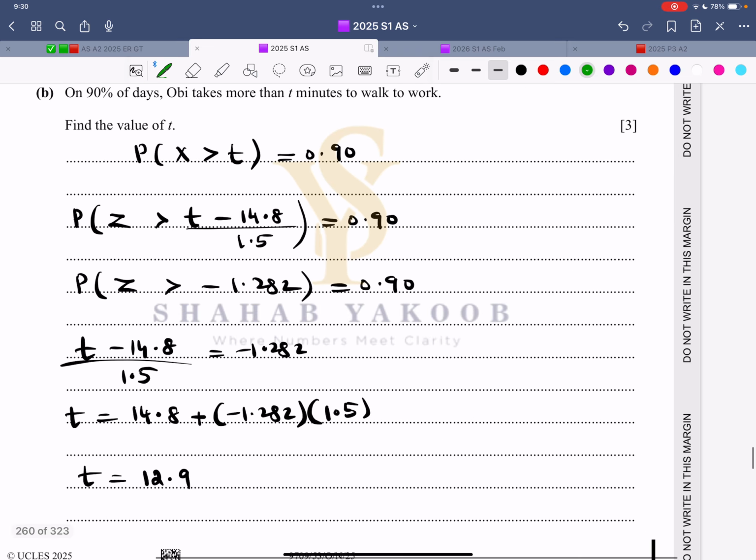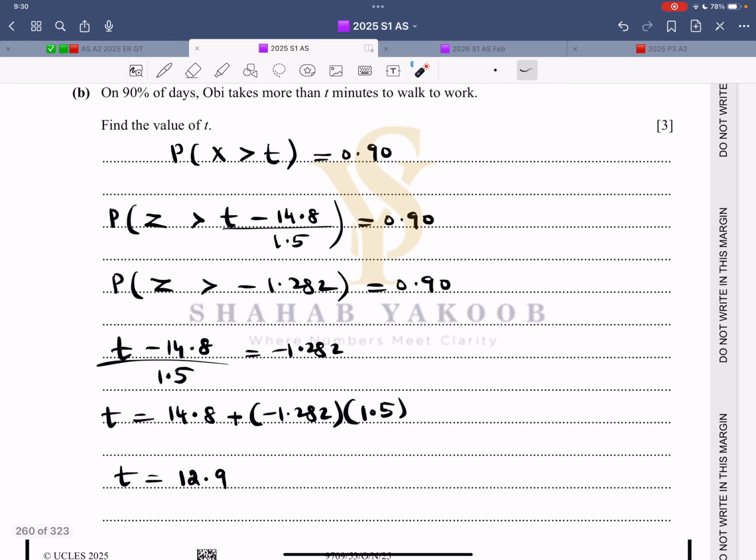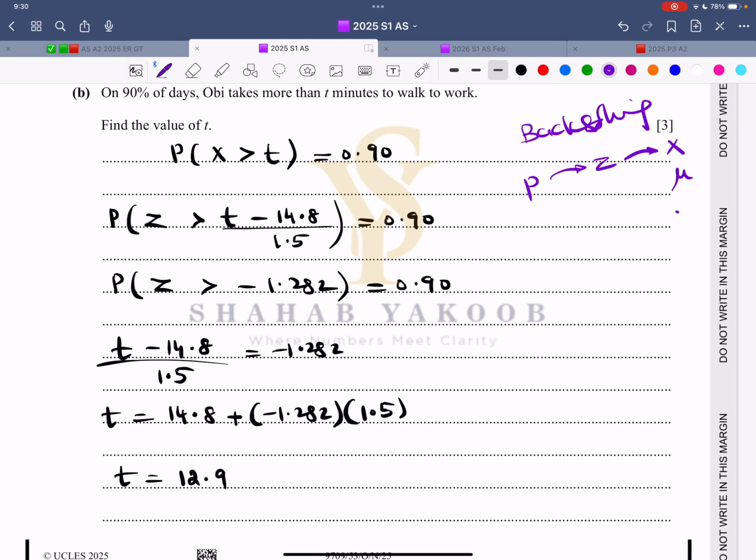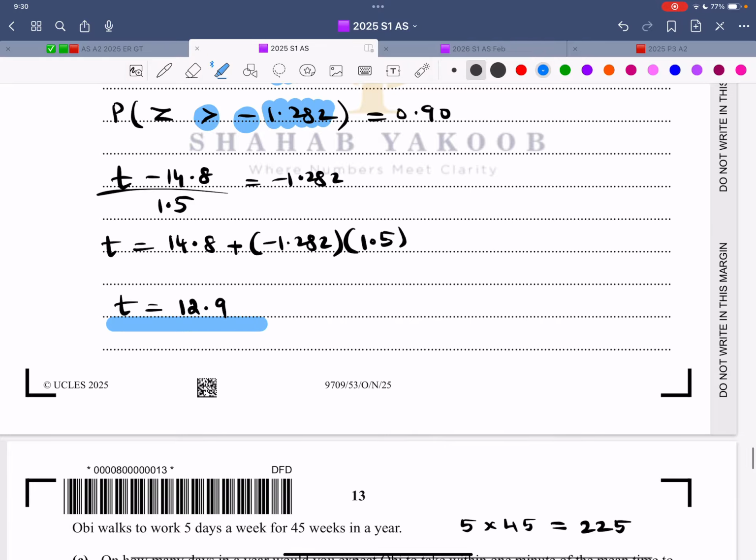On 90% of the days, O takes more than t minutes to walk to work. X greater than t is 90%. Now this is about back solving. Back solving means using the p to find the z, to find the x value or the mu value or the sigma value and so on. 90% gives you this value. But remember, there is a greater sign, so the z value is negative. This is standardization: t minus 14.8 divided by 1.5 equals this thing. Make t the subject. That is the answer. Again, write 3 significant figures.